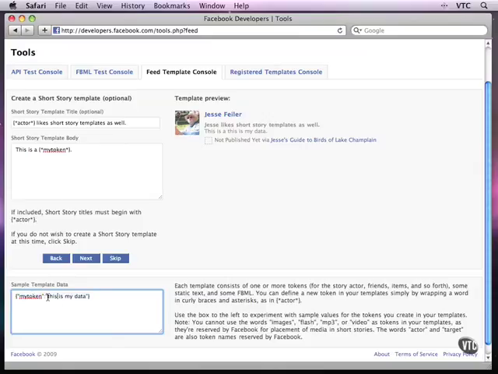But this section, the replacement value for that data, is going to normally be done at runtime, and it will probably not be a constant string. It will be some piece of information that you have at that moment, probably stored in a variable. So when you are constructing your template and putting tokens in it, you have to look forward and think about where in your code you are going to be creating this newsfeed item and what data will you have available at that point.